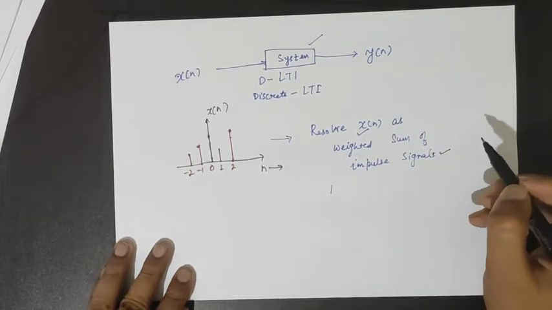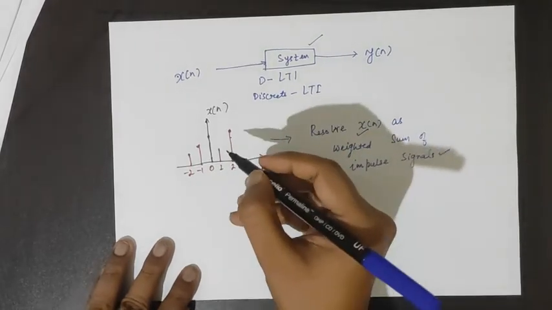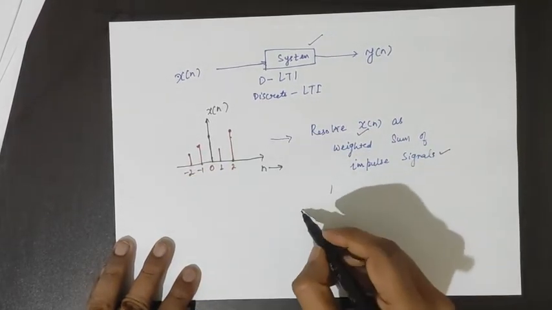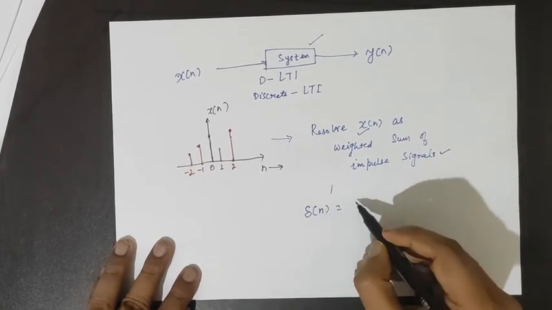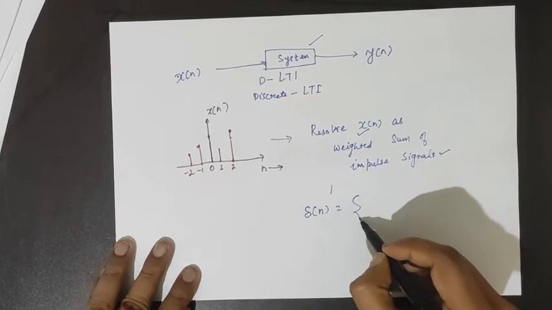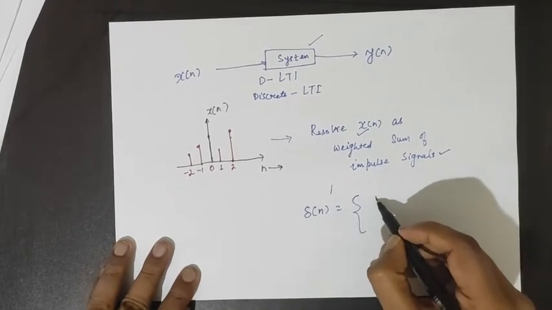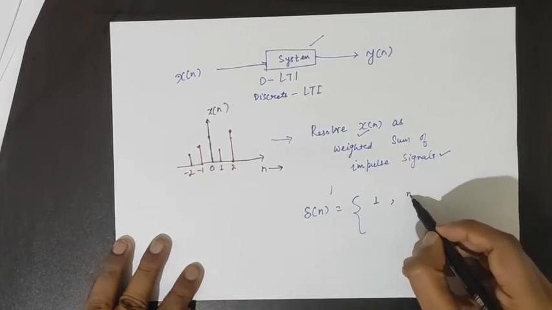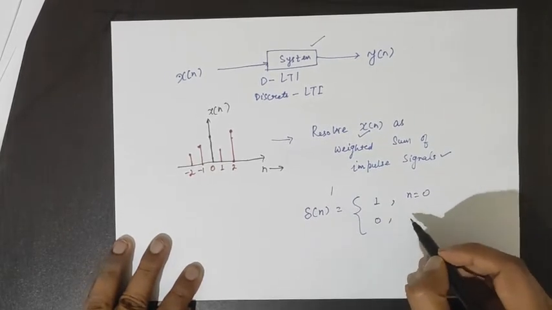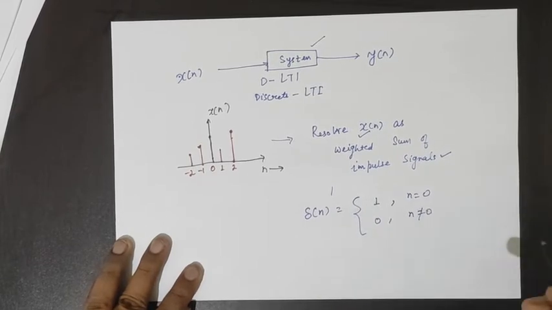How will we do that? Let us first define how we define the impulse for any discrete signal. The discrete impulse signal is defined as del of n is 1 for n equals 0 and 0 for n not equal to 0.